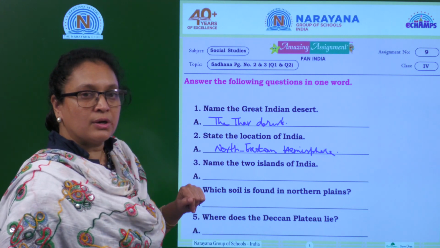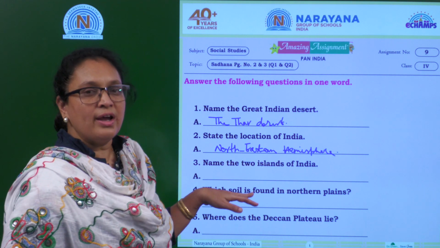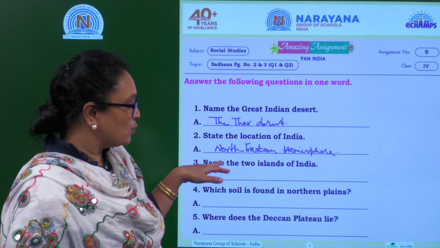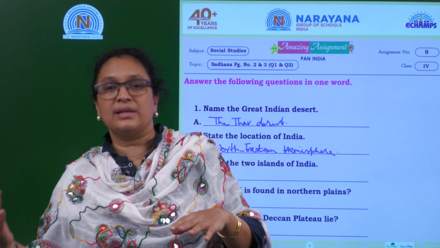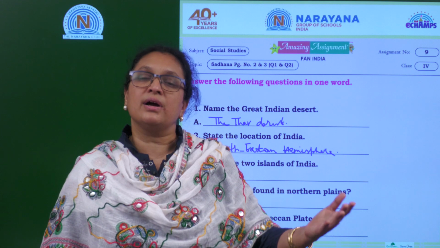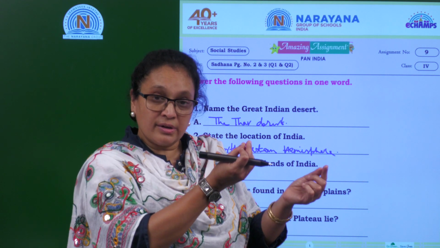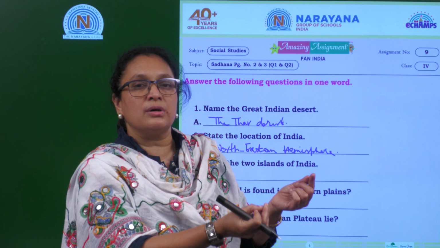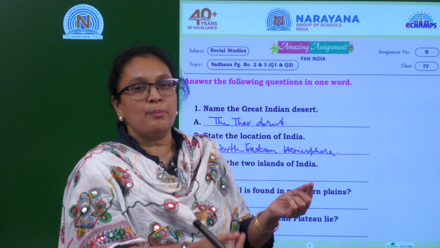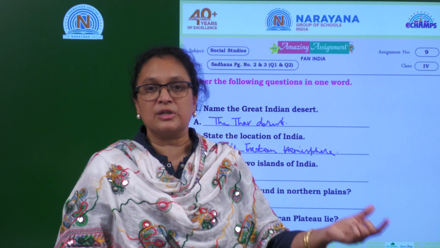Let's go for the third one. Name the two islands of India. Do we have islands in India? Yes, we do. So name the two islands in India. In the west we have Lakshadweep. In the east we have Andaman Nicobar Islands, right? In Andaman Nicobar, the southernmost tip of India is Indira Point. That is nowhere now. It was submerged in 2004. So it is in Andaman Nicobar Islands.